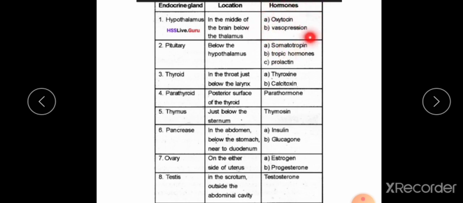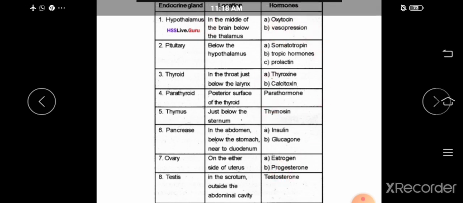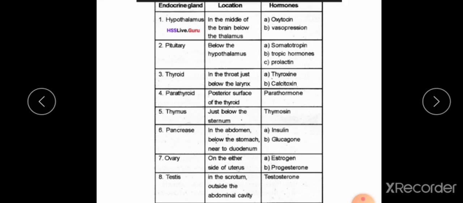Hormones are the secretions produced by the endocrine glands. So each endocrine gland secretes some hormones. This is also very important. So you must write this table in your notebook. So I will read, listen.